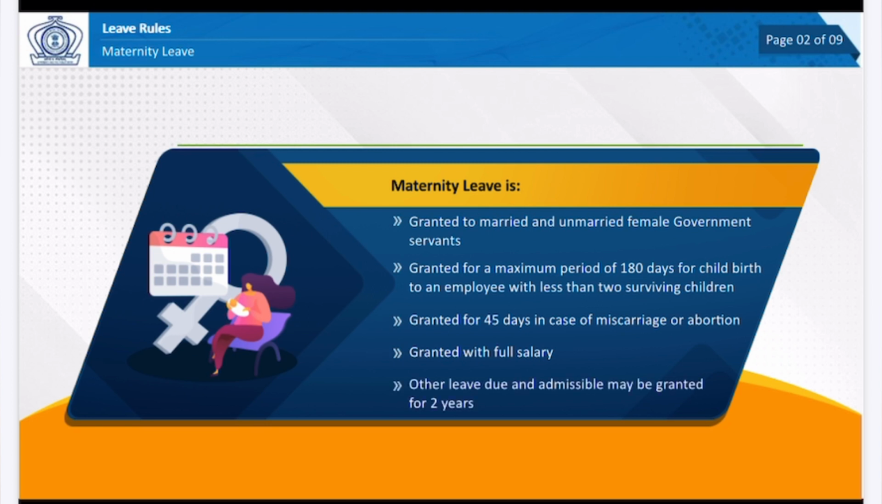In continuation, other leave due and admissible may be granted for 2 years, including 60 days commuted leave and L&D without a medical certificate.